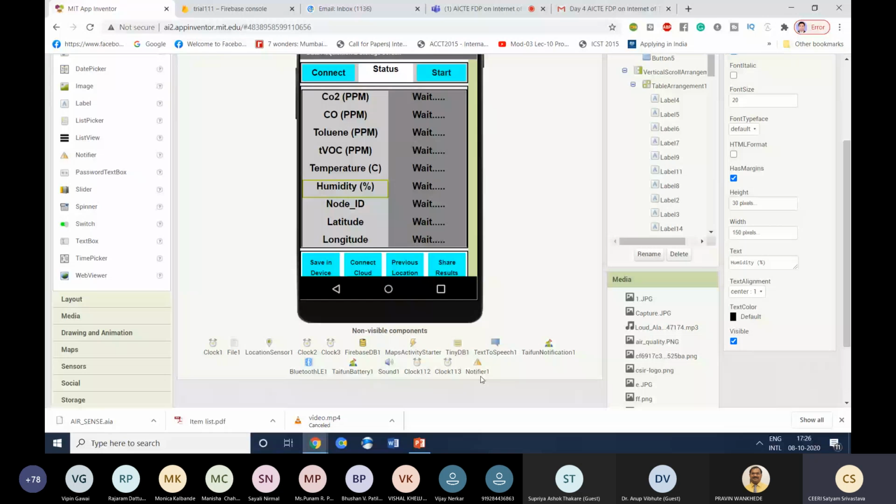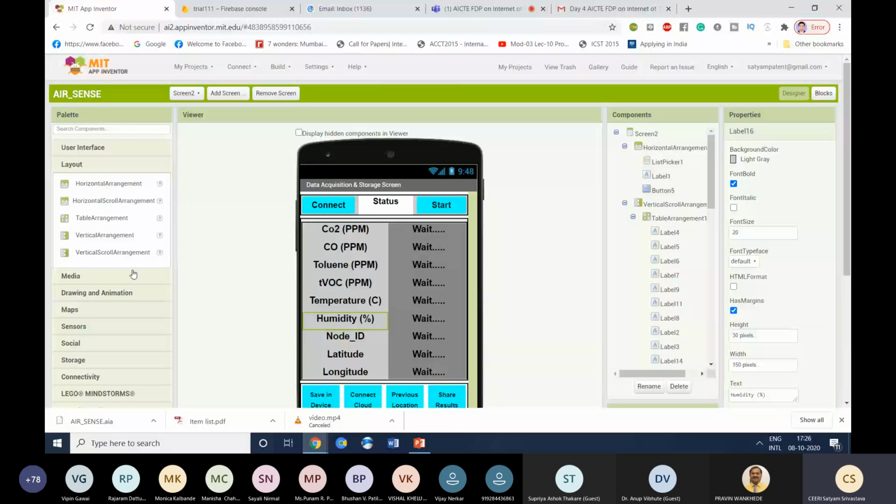So layout is basically to set the arrangement of the screen. Okay. So if you want a horizontal arrangement, you can set the horizontal arrangement. Just like here, you just need to drag and drop, and after that you need to set the parameters on the right-hand side in the properties section, and you can see the components which you have selected on the app. Okay. So horizontal scroll arrangement, table arrangement, whatever arrangement you want, you can select from here. It's not that important.